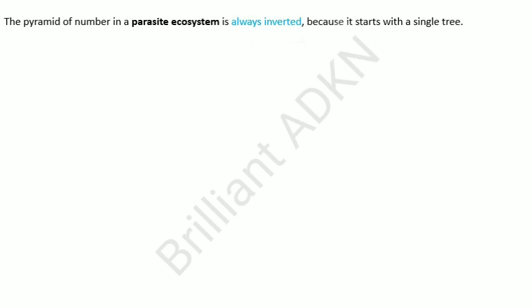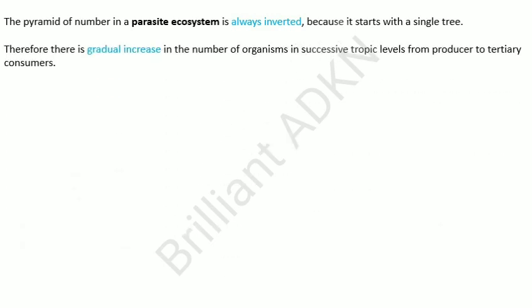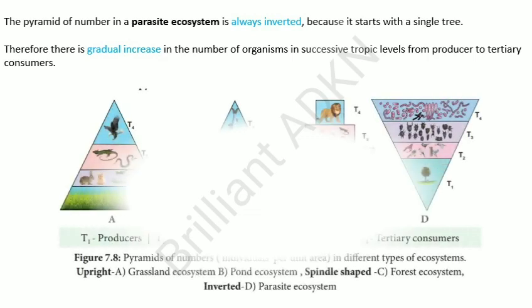Next, the pyramid of number in a parasitic ecosystem is always inverted because it starts with a single tree. Therefore, there is a gradual increase in the number of organisms in successive trophic levels from producer to tertiary consumers.